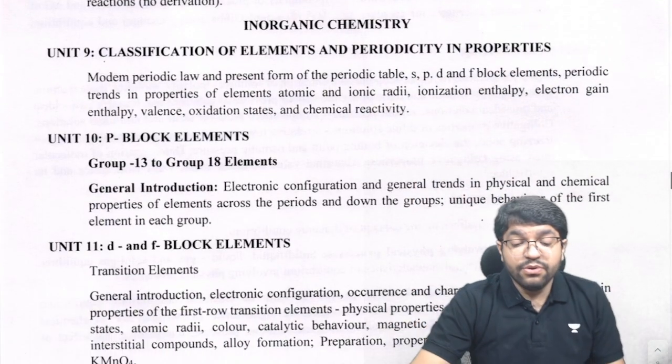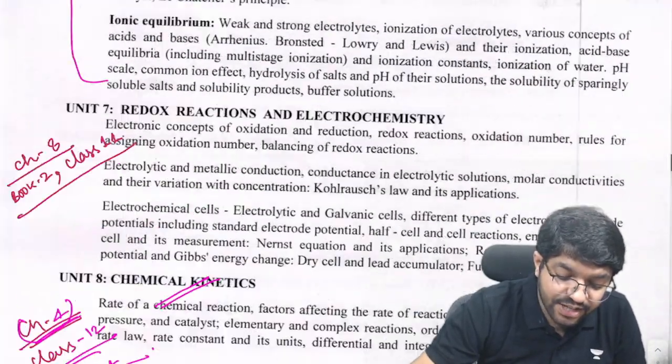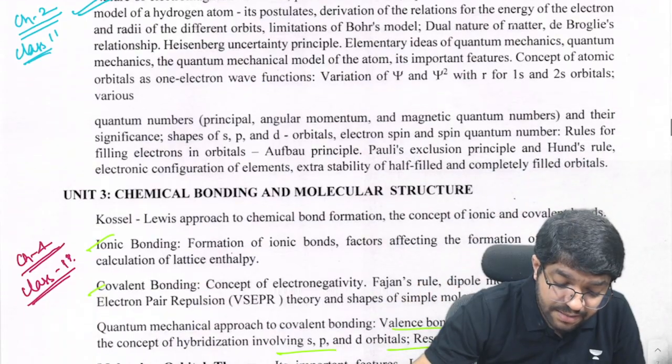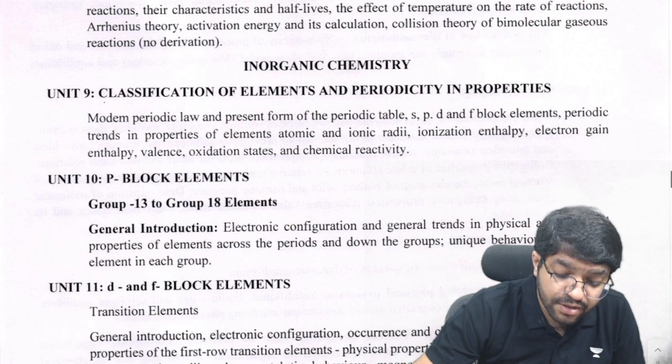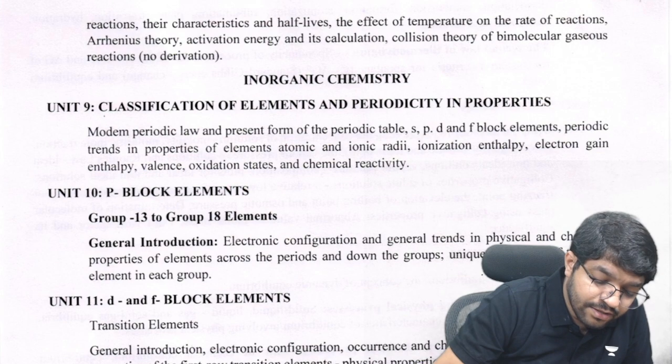Then periodic classification is covered here. Atomic chapter 4. Okay, just 1 minute. Periodic classification, it is a part of your syllabus.